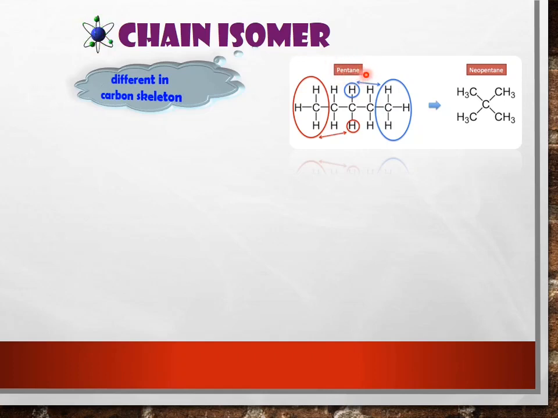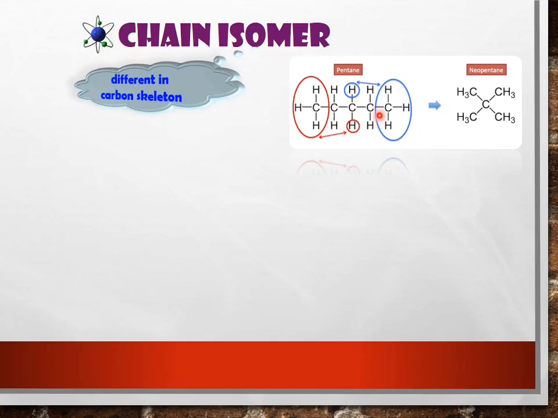Later in chapter 5, you will learn how to name the compound. Pentane consists of 5 carbon and 12 hydrogen. See? So this is the structure of pentane. Here I draw it in expanded structure.